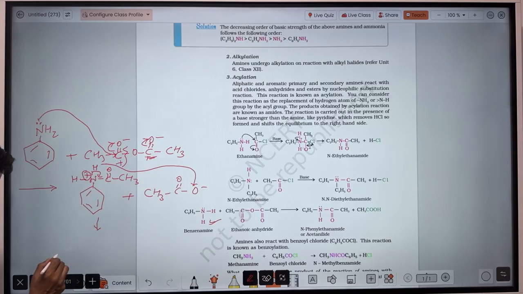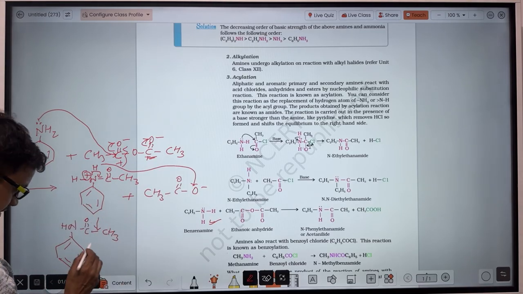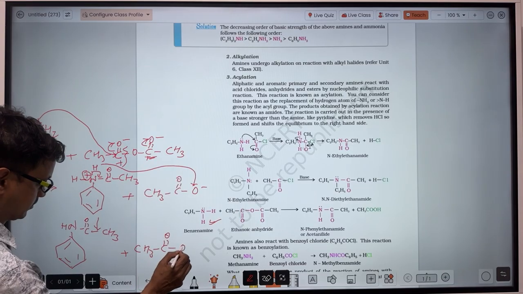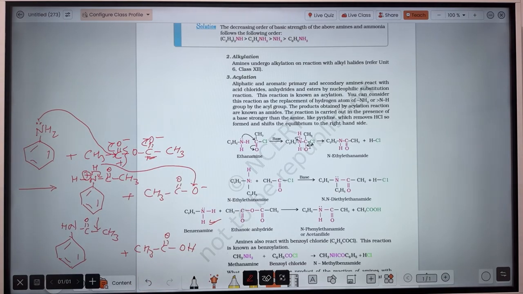This will remain, and the hydrogen is released. So here ethanoic acid forms.